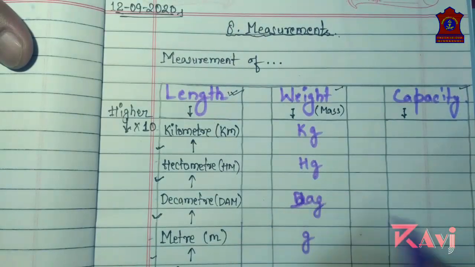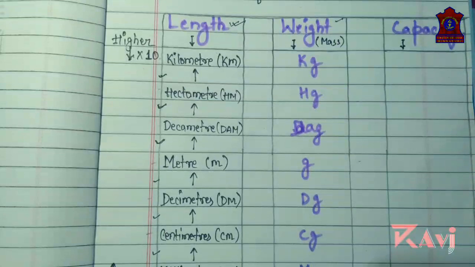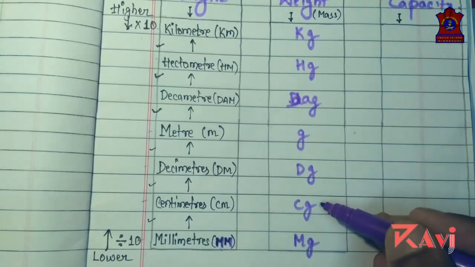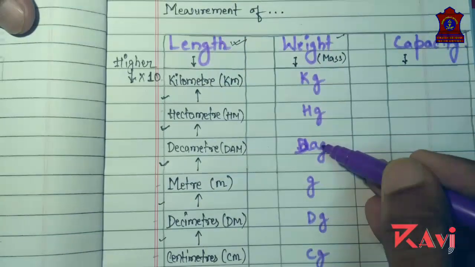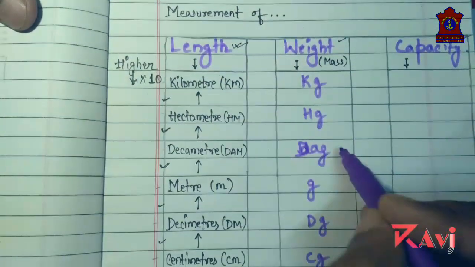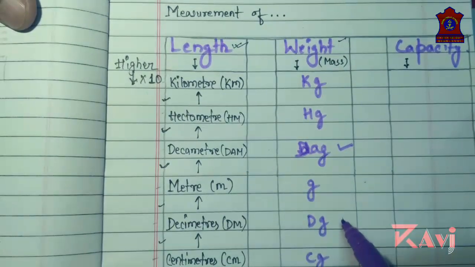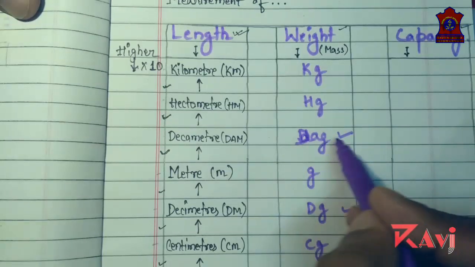Here we can write the D capital. Milligram, centigram, decigram, gram, decagram, hectogram, and kilogram. Don't be confused between decagram and decigram. Decigram is DG, decagram is DAG.